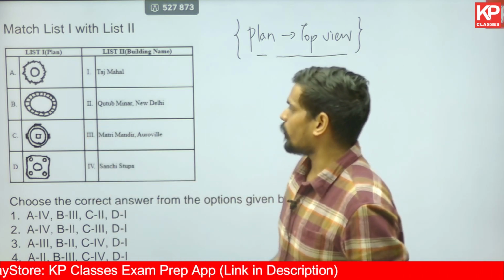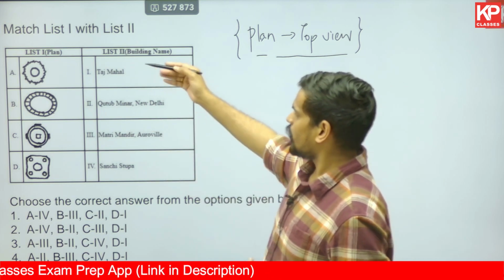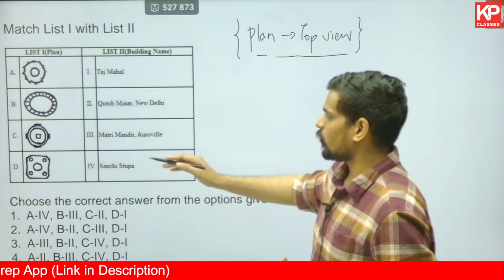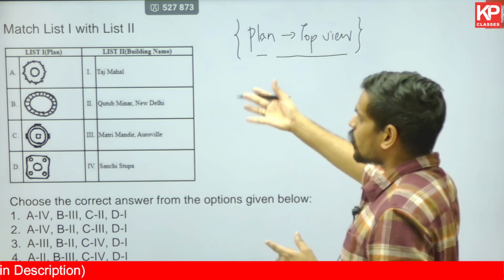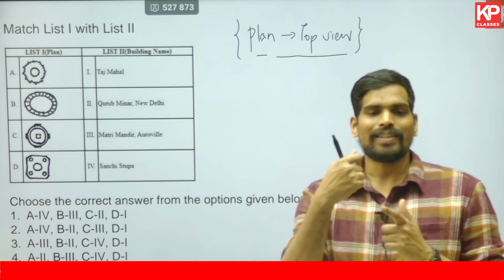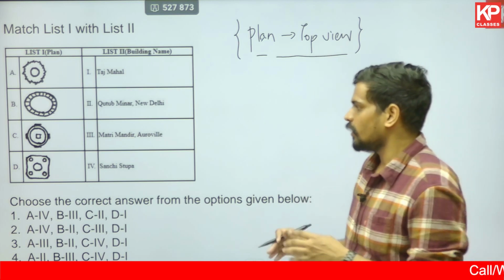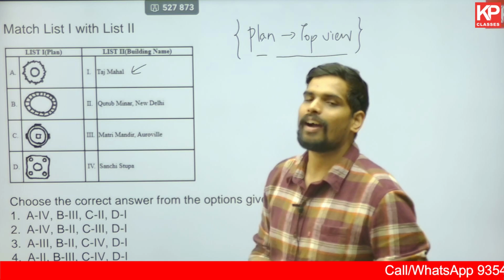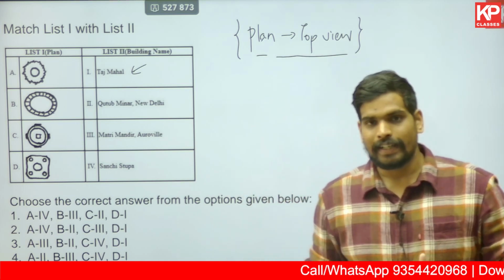If you look into these options, 4 pictures are given, 4 building names are given: Taj Mahal, Qutub Minar in New Delhi, Matri Mandir in Auroville, and also Sanchi Stupa. So it's possible sometimes students might not know or remember all the buildings. And as in the following questions, the good thing is you can start by looking into what part you know and start answering that question. I'm sure you probably all are aware how Taj Mahal in Agra looks like, one of the 7 wonders of the world, most visited monument in India also.